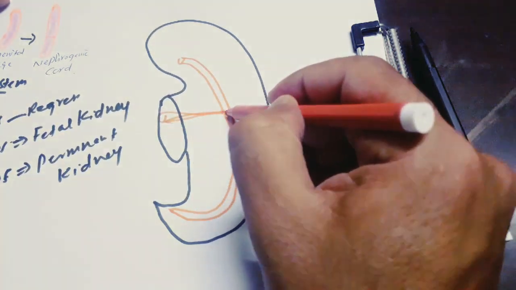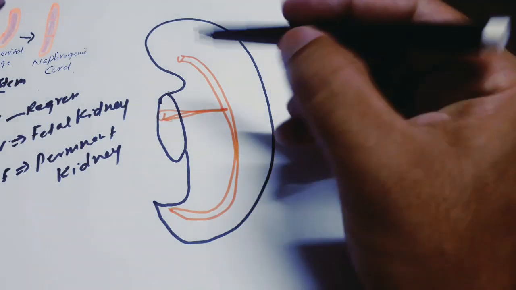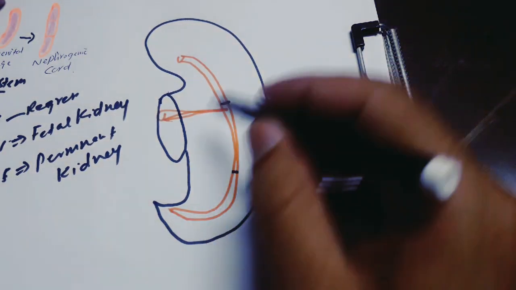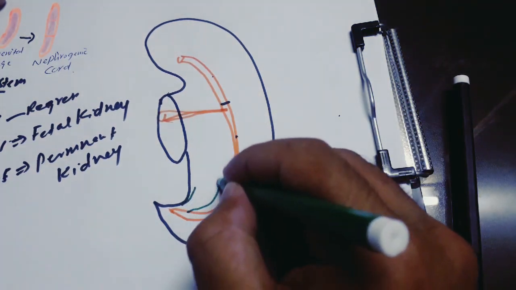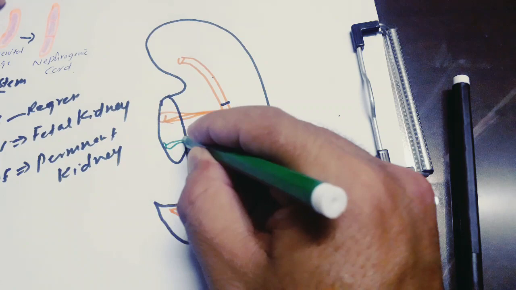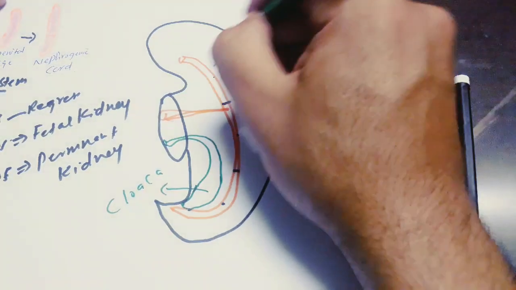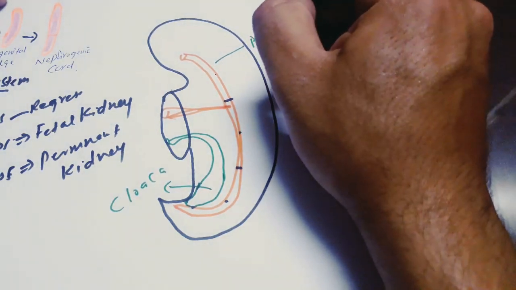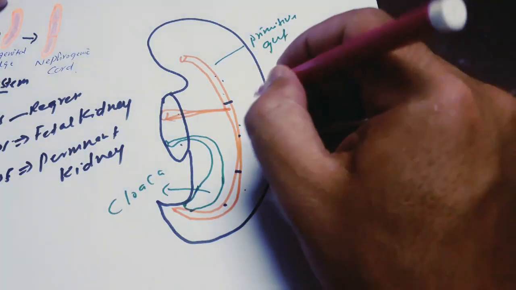This is the vitelline duct. Now this primitive gut consists of foregut, midgut, and hindgut. The extension of this hindgut is going to be called cloaca. This is called cloaca. This is the primitive gut. Now let's draw the nephrogenic cord.